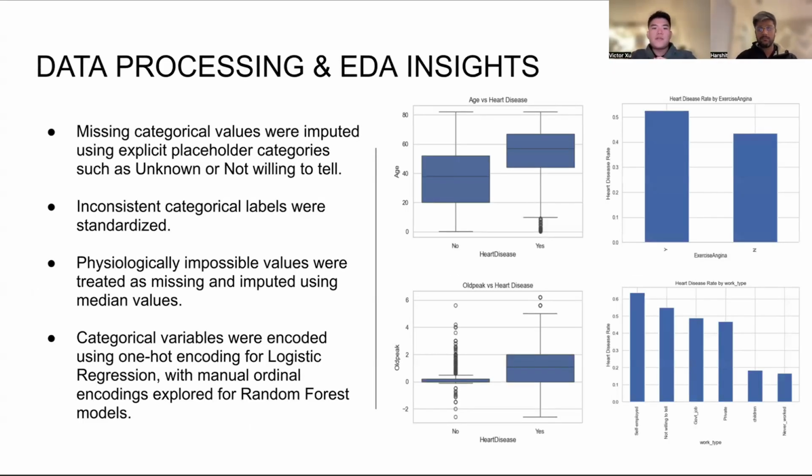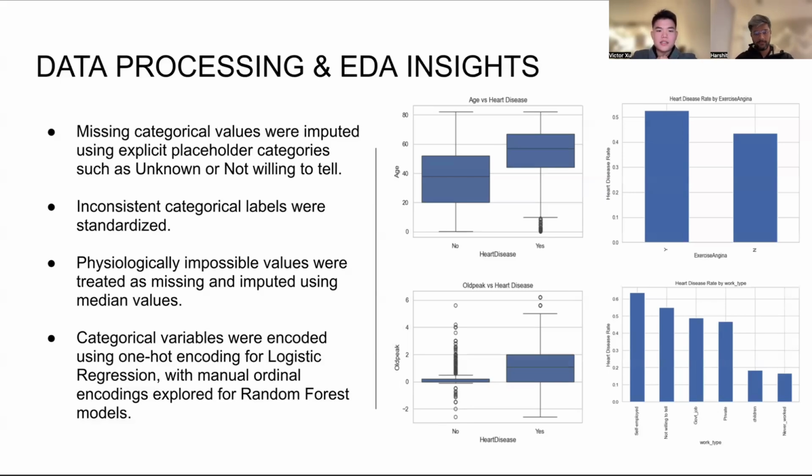Before modeling, we performed several data cleaning and processing steps to ensure our data is usable and realistic. Some key steps: we imputed missing values with labels like "maybe not willing to tell" or "unknown", and standardized inconsistent categorical labels like female and F, male and M. We also one-hot encoded categorical variables to create dummies, which is for our logistic regression, and did some manual ordinal encoding for the random forest models.